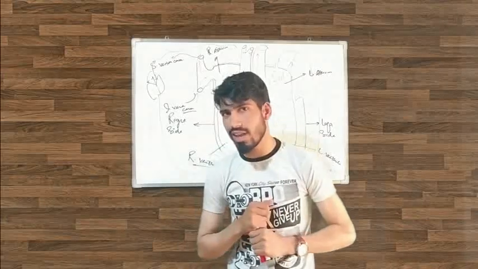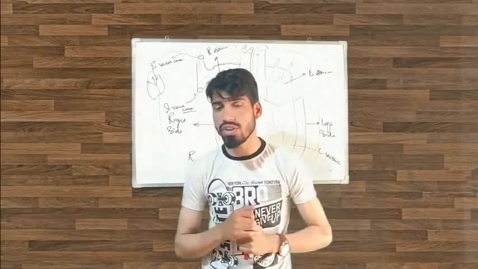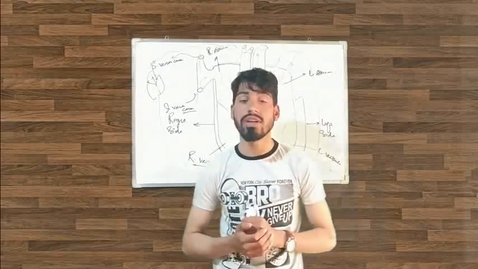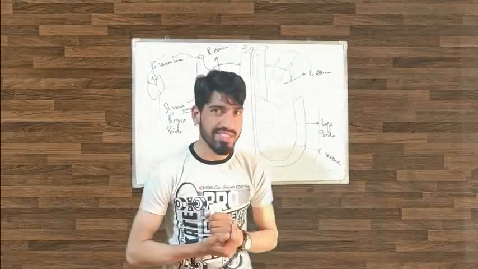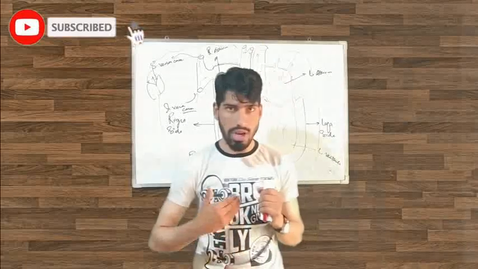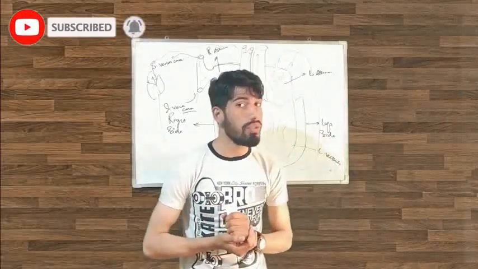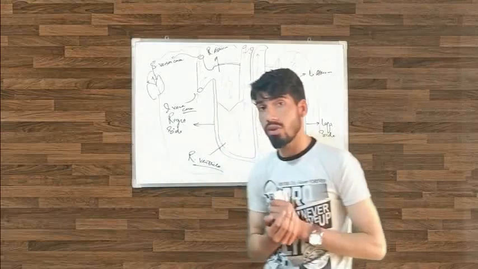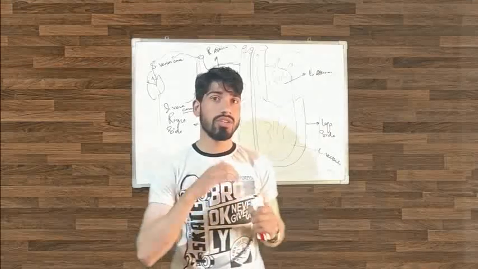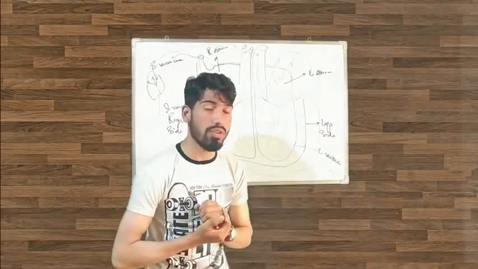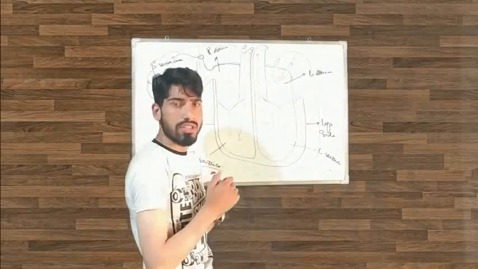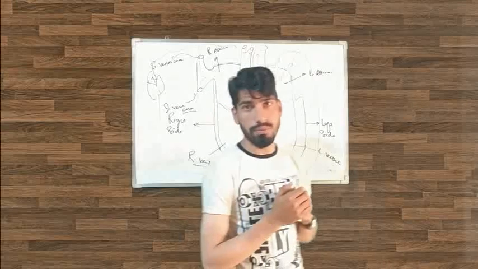And the fourth, those arteries which provide blood to our intestines, are called mesenteric arteries. Remember it, mesenteric arteries. And those arteries which provide blood to the lower part of the body are called femoral arteries. Okay, those arteries are called femoral arteries. And those arteries which provide blood to our kidneys are called renal arteries. So these are the arteries which you need to remember, which you need to know.